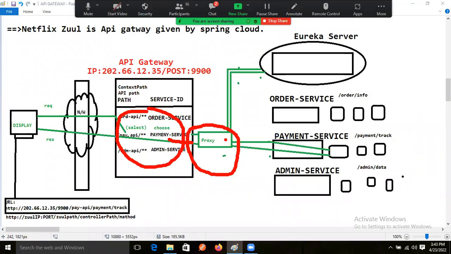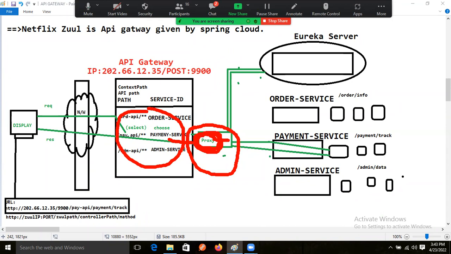And from the Eureka server, the metadata will come into the proxy memory. In that proxy memory, the load balancer code is generated. Internally, a load balancer application is generated.